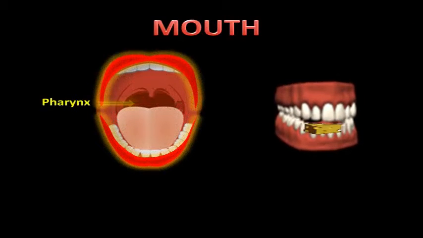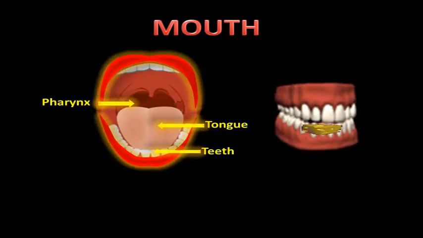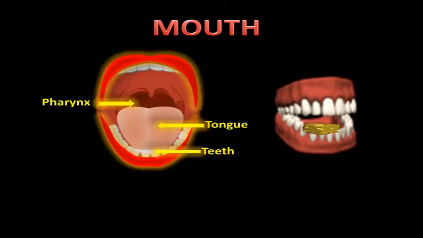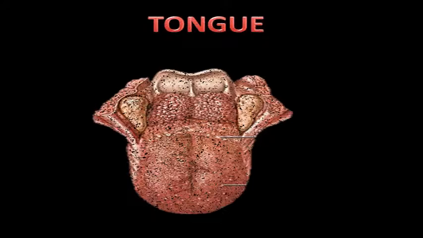Mouth. The mouth is the entrance for the digestive system. Here, the food is chewed to break it up into small pieces. The floor of the mouth contains a tongue. The jaws are lined by teeth in our mouth. These are called incisors, canines, premolars and molars. The teeth chew the food well.